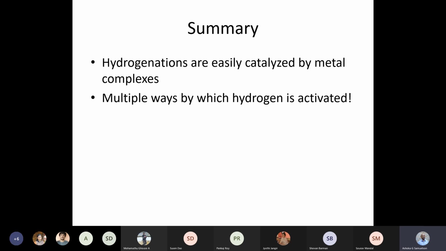So the Wilkinson's catalyst and the Schrock-Osborn catalyst, on the other hand, undergo oxidative addition fairly easily. And that is the reason why they're able to activate dihydrogen.